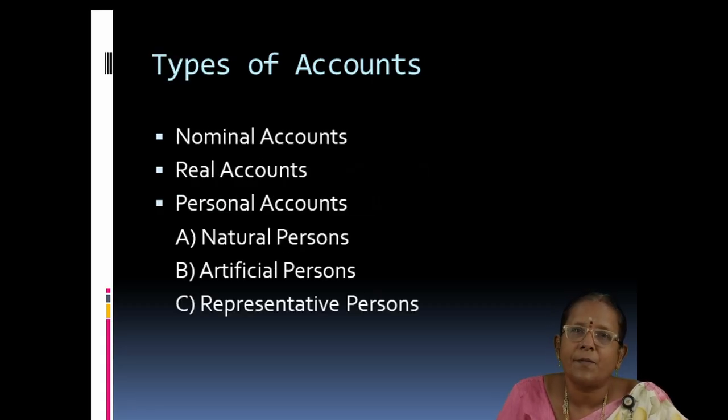And next one, types of accounts. Every accounting professional must know the types of accounts. There are three types of accounts. First one is nominal account, second one is real account, and third one is personal account. Personal accounts are divided into three: natural personal account, artificial personal account, and representative personal account. Let me explain one by one.